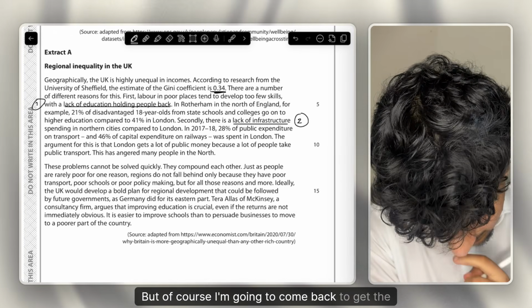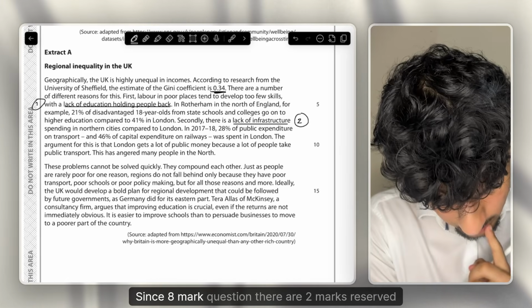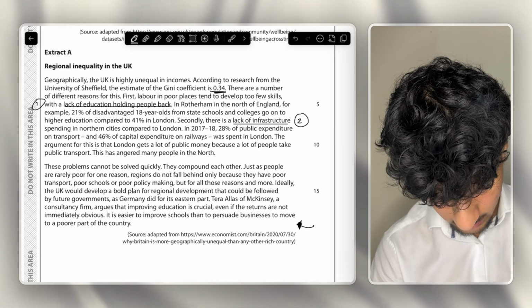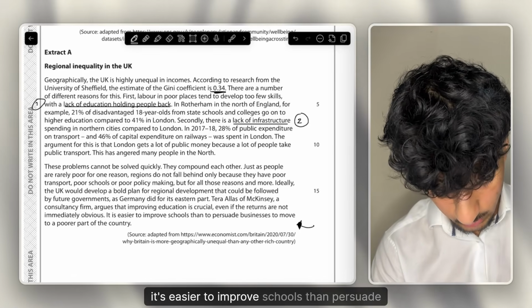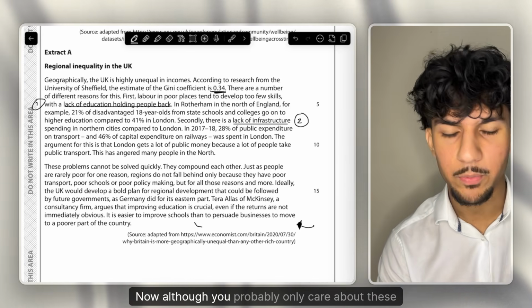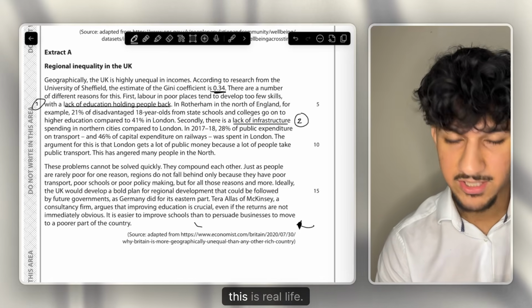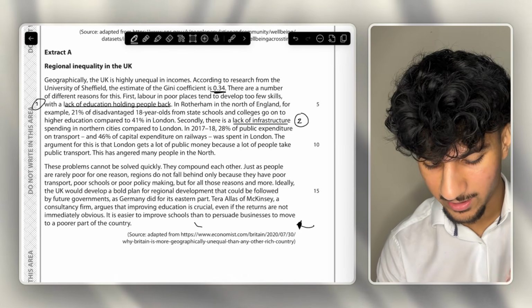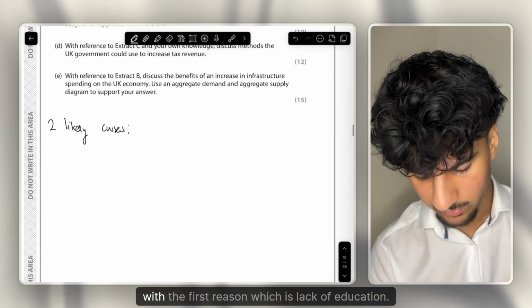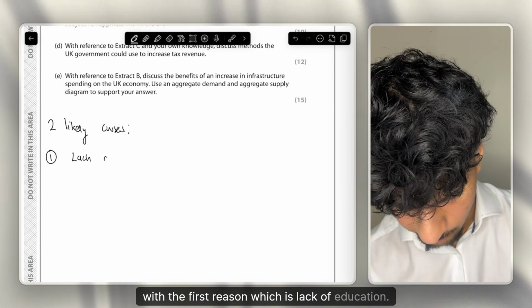But of course I'm going to come back to get the application, since 8-mark question there are 2 marks reserved for application. Also, this last line is quite good for evaluation. It's easier to improve schools than persuade businesses to move to a poorer part of the country. Now, although you probably only care about this for exams, this is real life, and as someone from the north, it definitely holds true compared to the south. So let's take these 2 reasons, and let's start with the first reason, which is lack of education.